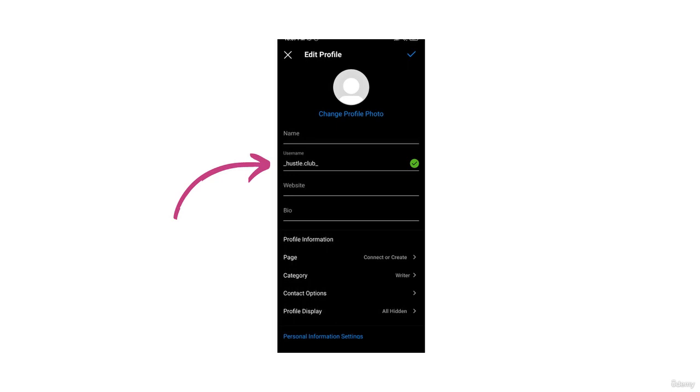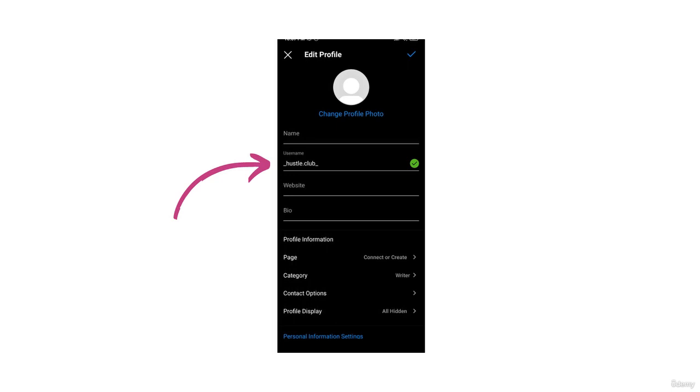So that is the first thing that you have to do. You have to compare all the top accounts, and then come up with the best username compared to all of them. Then you have to go back to all those top accounts, check their name, their profile, and their bio. You have to compare all of these elements of account optimization, and then come up with a better name, a better bio, a better profile picture, and all those kinds of things compared to theirs.